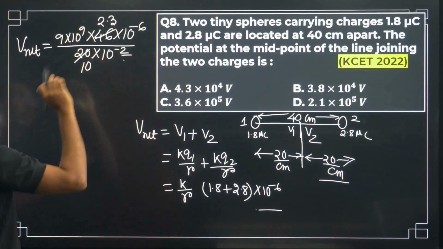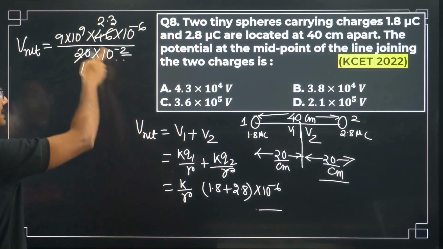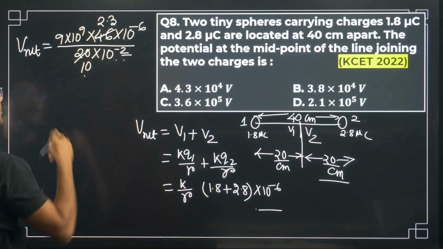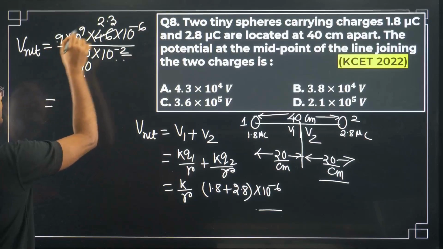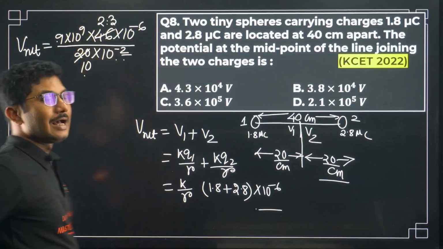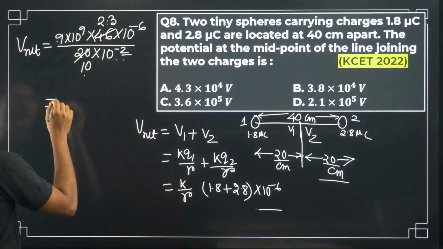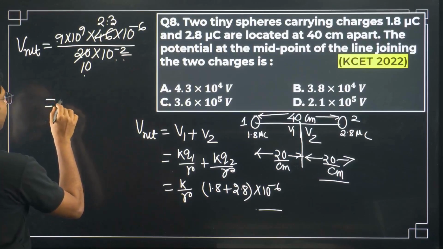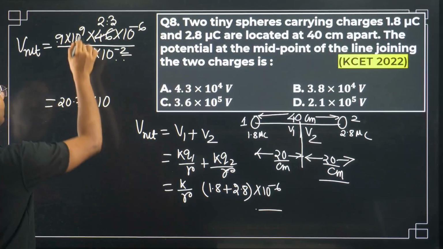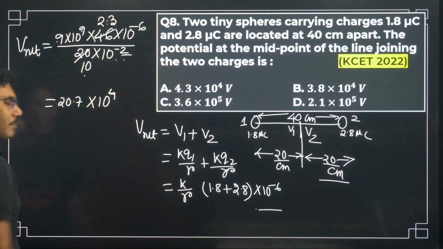And 9 into 2.3 is 20.7, into 10 to the power of 9 plus 1, that is 10, and 10 minus 6 is 10 to the power of 4.